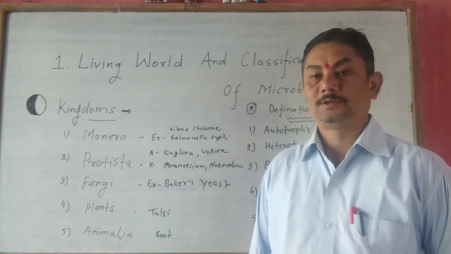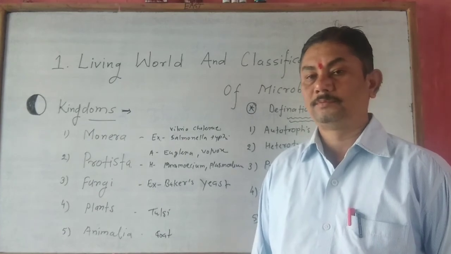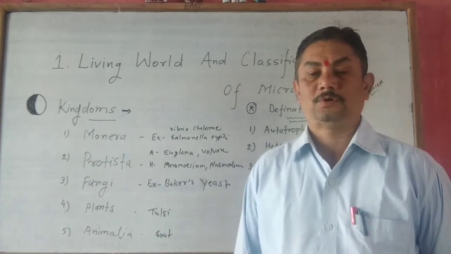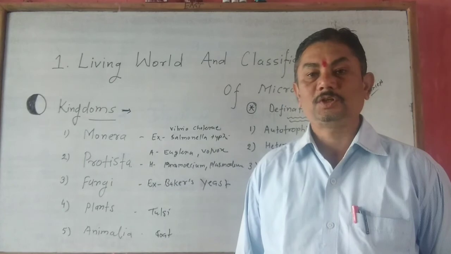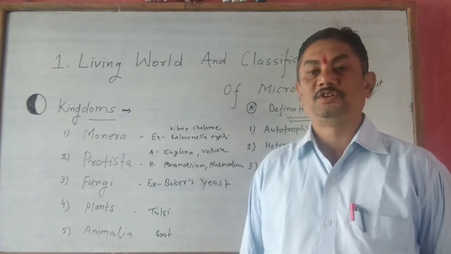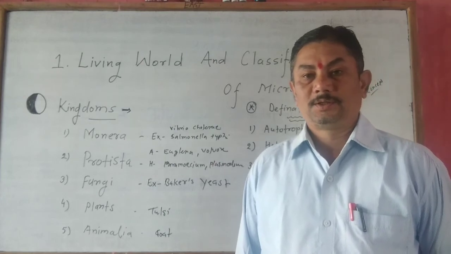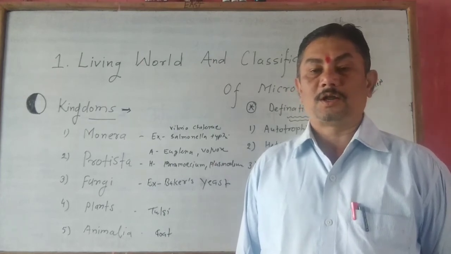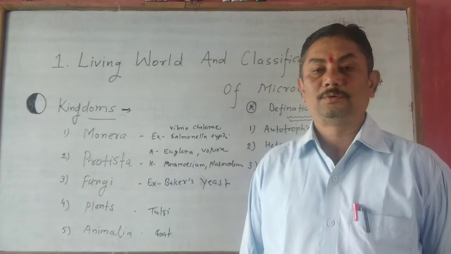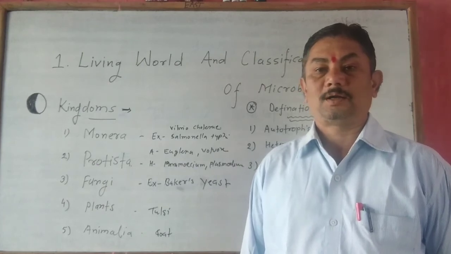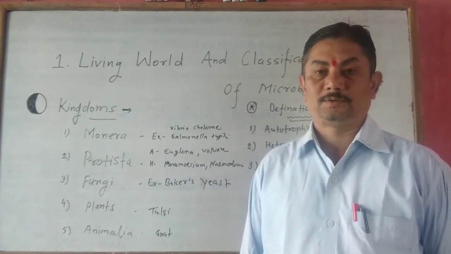Number 3, kingdom fungi or fungus. Characteristics of this kingdom. Number 1, the organisms belonging to this kingdom are multicellular.